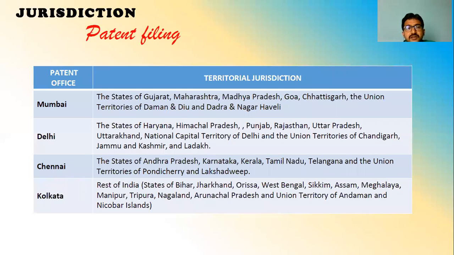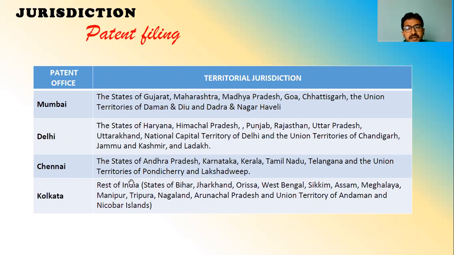So that is all. And as I said, the different centers are available, like Mumbai, Delhi, Chennai, Kolkata. Once you are filling Form 1 in e-filing, once you give the address for communication, based on the address, the location will automatically be taken. If you are filing from Guntur, now for Guntur, the nearest center is Chennai.